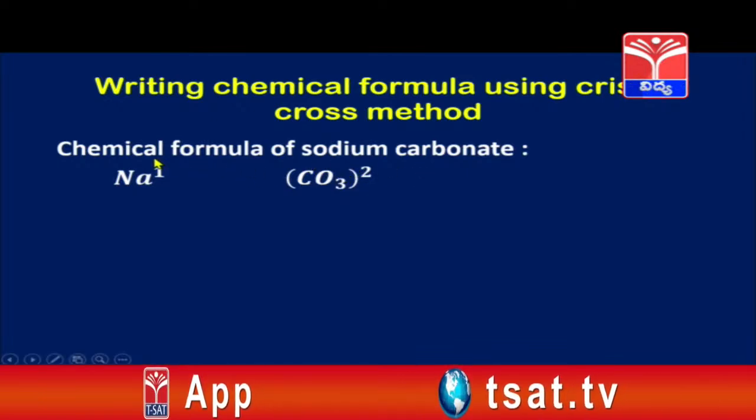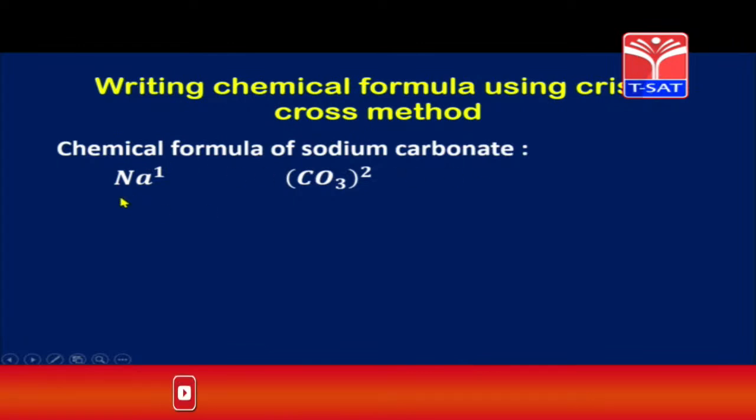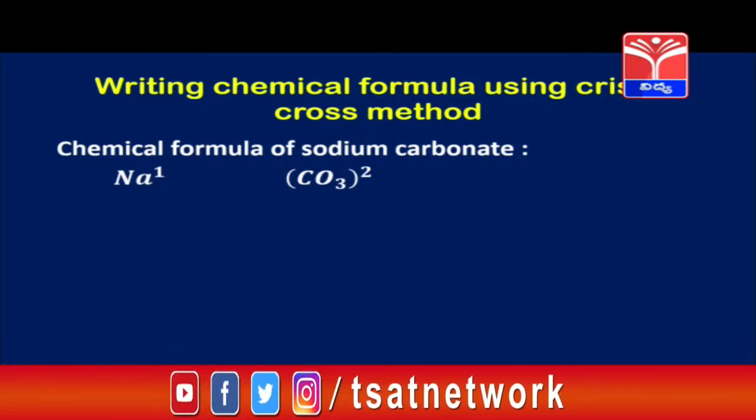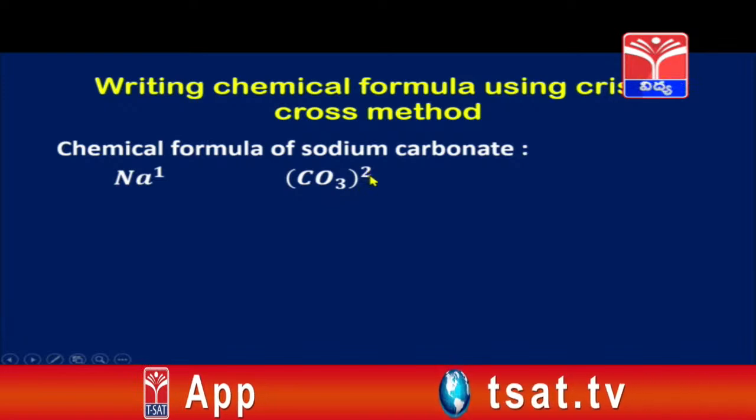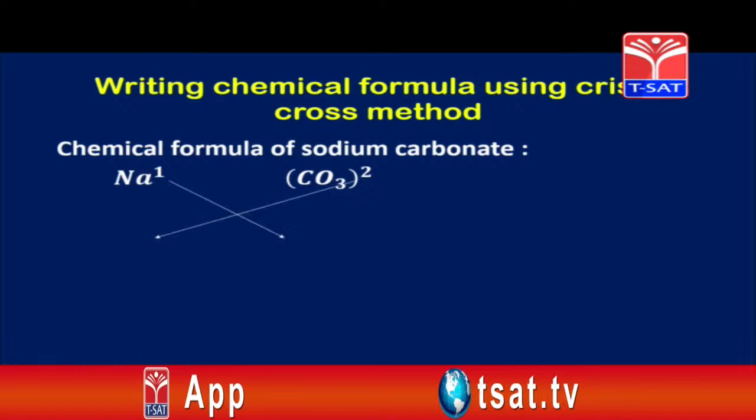First let us take the example of the chemical formula of sodium carbonate. So we will write the symbol of sodium, children, Na, and on top of it we will write the net charge on sodium, that is 1. We will take carbonate together, children, CO3, and on that we will write the net charge for carbonate, it is 2. Now we will apply criss-cross.